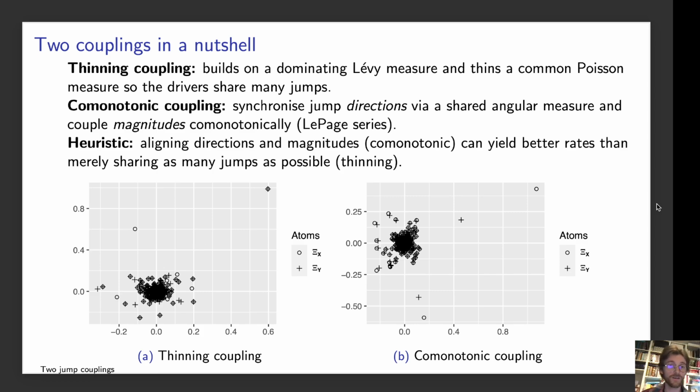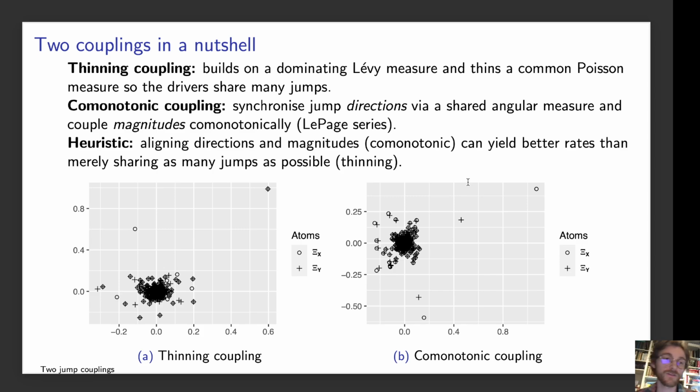Now for the combinatonic coupling, we do a different thing. So we construct a shared angular measure, so they will always jump in the same direction, and then we'll couple the magnitudes of the jumps in a combinatonic way. Okay, so that means that we start constructing an angular measure so that they always jump in the same direction, as we can see in this simulation down here. And then we optimally couple the magnitudes of the jumps. So we'll always have some kind of small error, but then we will aggregate this error in the magnitude instead.